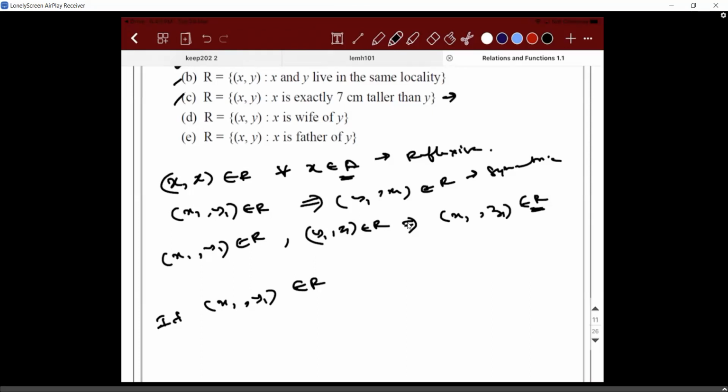Okay. What about R, which is X, Y, where X is the wife of Y? So here wife is gender based. So not reflexive. One cannot be a wife of himself or herself, whatever it is. Similarly, if X1, Y1 belongs to R, then Y1, X1 cannot belong to R because X1 is wife, Y1 is husband. Not transitive. And what about X is father of Y? It is not reflexive, nor symmetric, nor transitive.